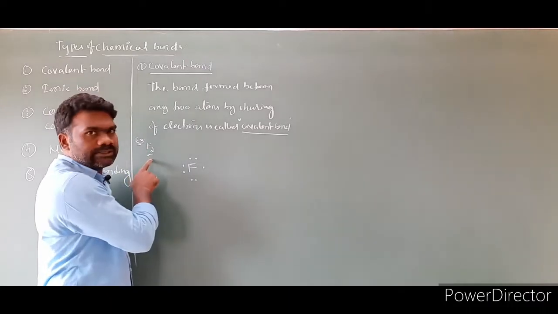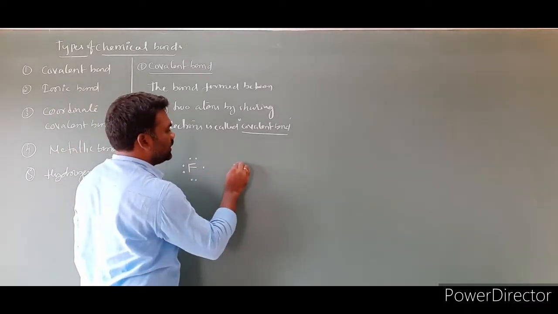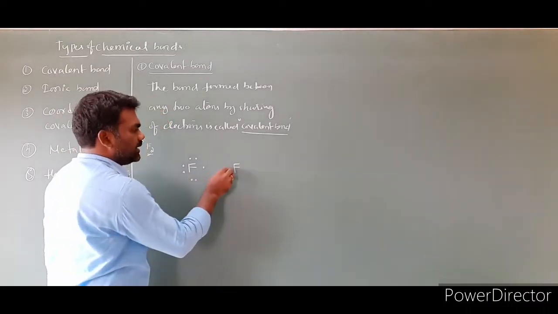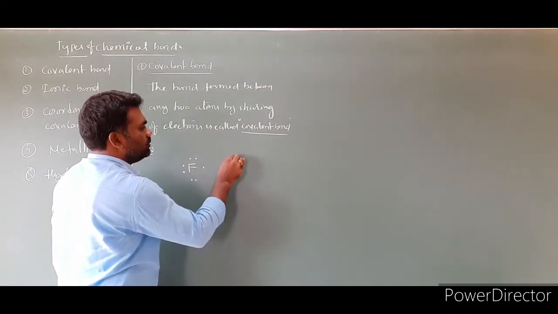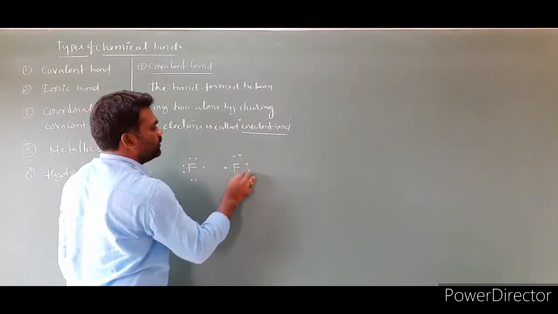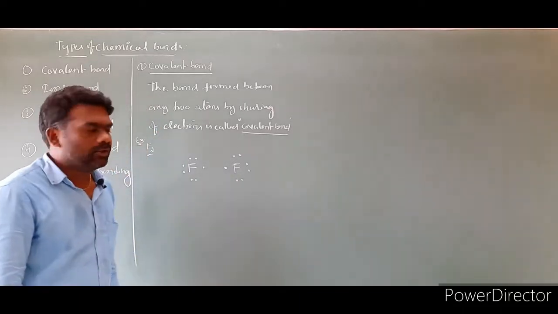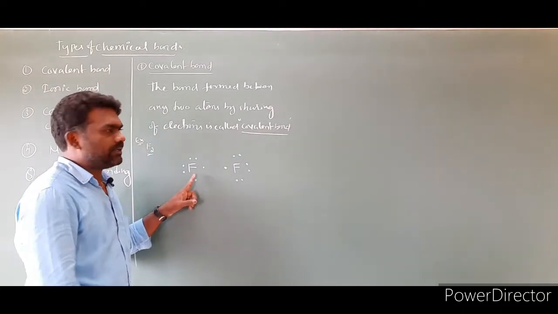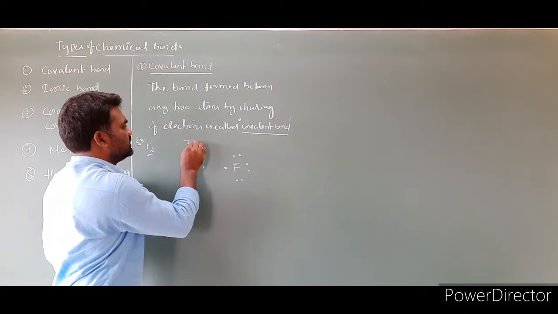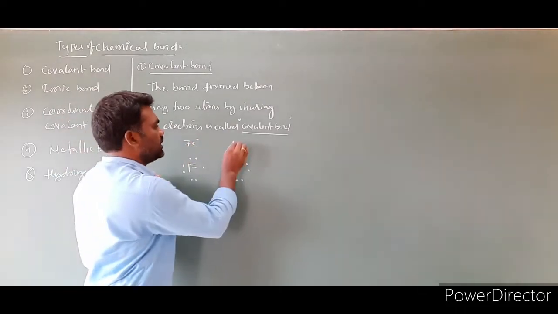Here 2 fluorines are there. I am drawing another fluorine here, and it also has 7 electrons.